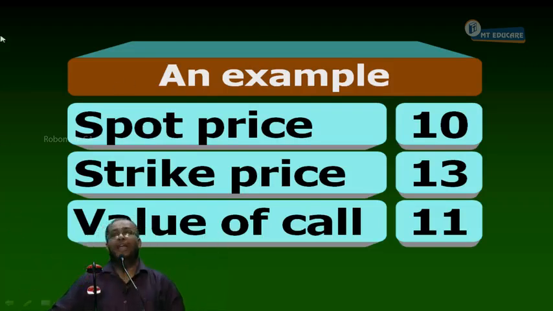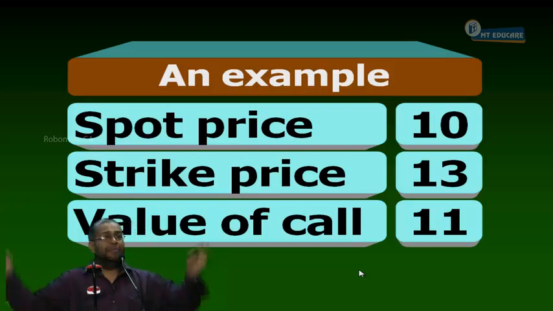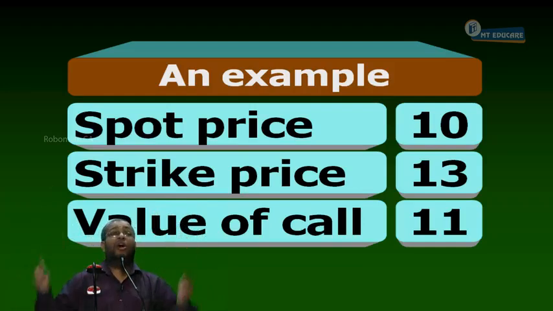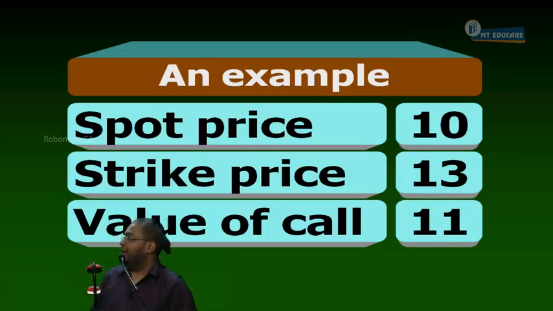Now, tell me, what is the maximum value of the call? 10 rupees. The maximum premium I can pay for the call is 10 rupees. But the call is trading at 11 rupees. Is the call overpriced or underpriced? Overpriced. Buy or sell? Sell the call option.